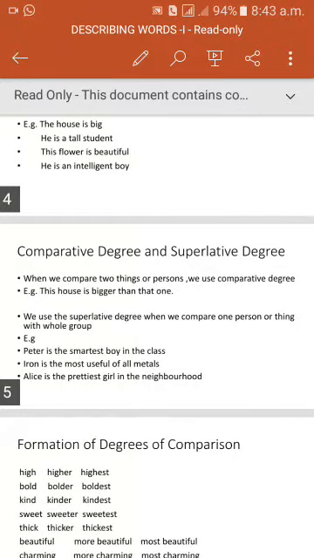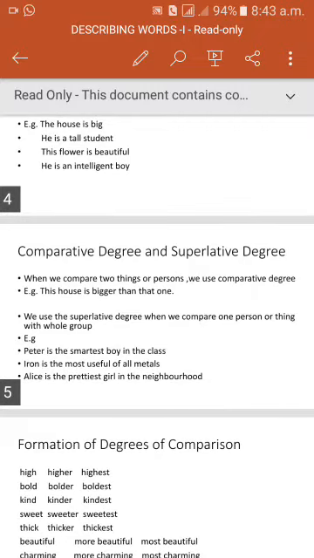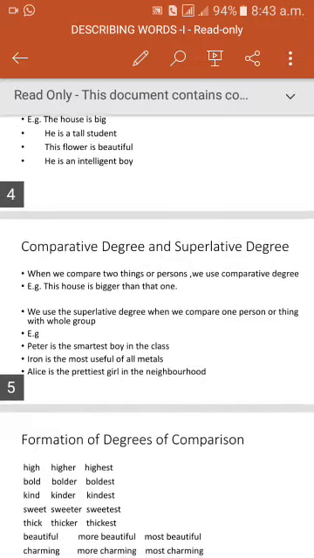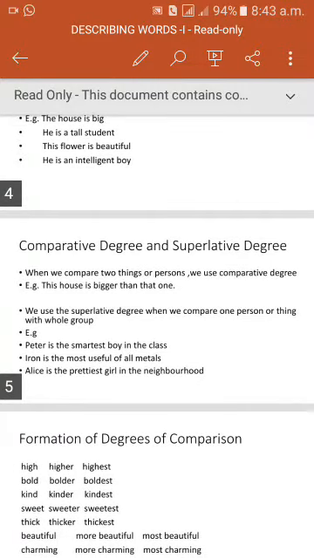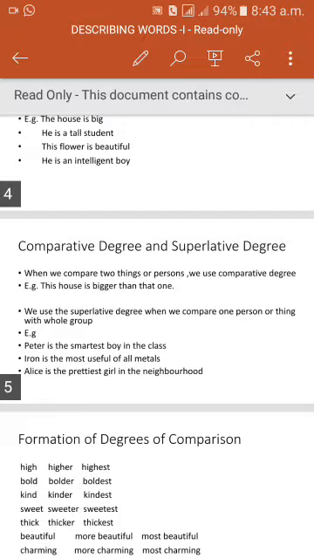Next comes comparative degree. In comparative degree, we make comparison between two things, two persons. For example, this house is bigger than that one. Here, bigger is an adjective in comparative degree.